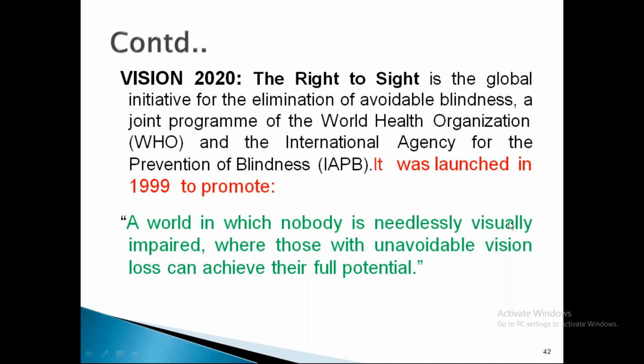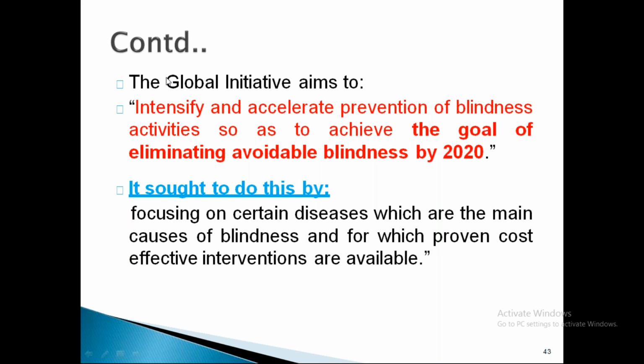A world in which nobody is needlessly visually impaired, where those with unavoidable vision loss can achieve their full potential. The global initiative is to intensify and accelerate prevention of blindness activities to achieve the goal of eliminating avoidable blindness by 2020. This word is very important, avoidable blindness. It focuses on certain diseases, which I have told already. There are 5 diseases which are the main causes of blindness and for which proven cost-effective interventions are available.